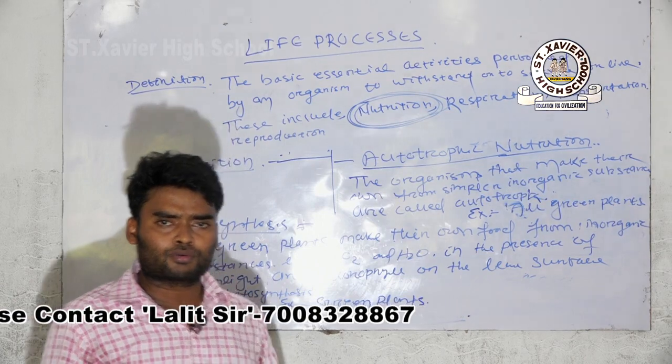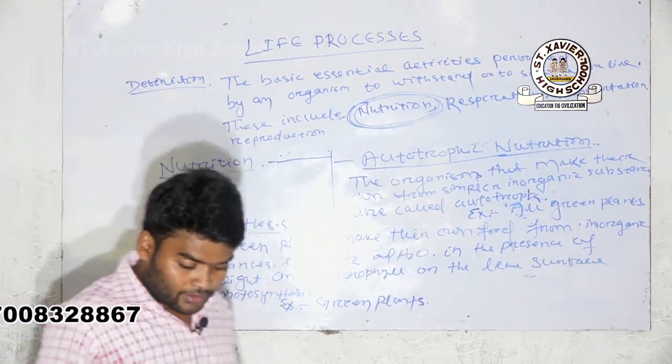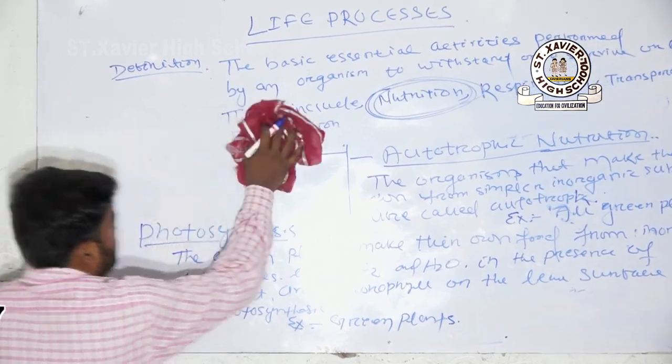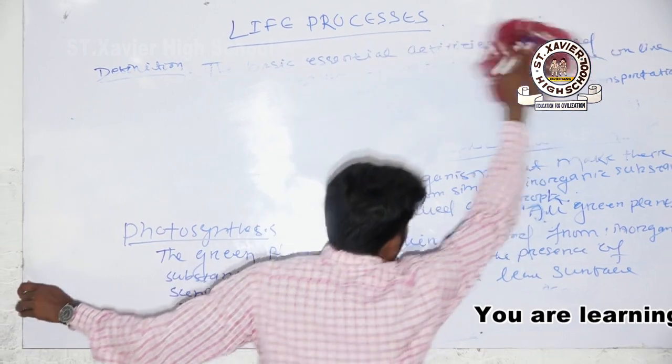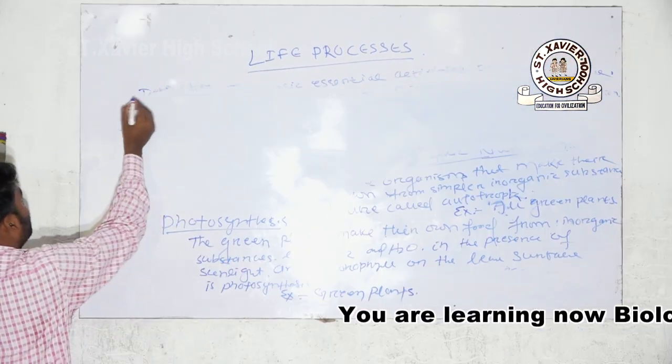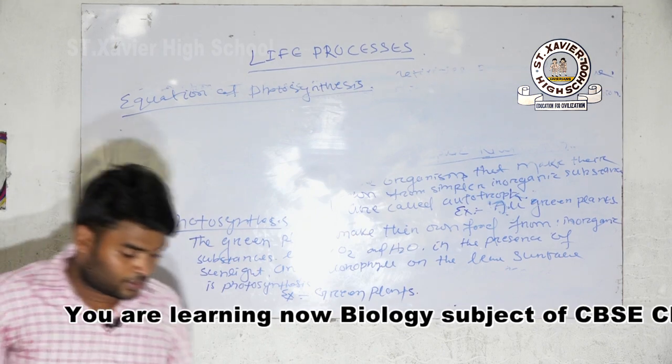In your board exam, one question arises from photosynthesis, that is the equation of photosynthesis. It's very important for you. Write down now, the equation of photosynthesis. What is photosynthesis?